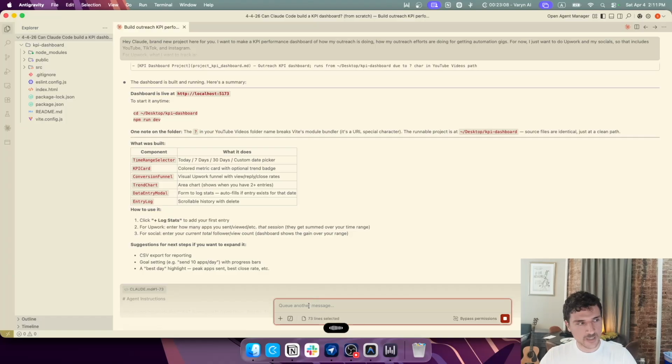Okay, so I can accept Upwork not having the proper API. I can do that manually, but for TikTok, Instagram, and YouTube, I'd really, really like for that to be automatic. There's no point for me to put it all in one dashboard because I'm going to have to look at each page every day anyway to log this stuff. So please connect those three to this dashboard and give me any instructions you might need.